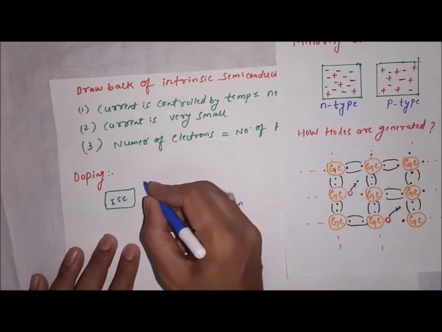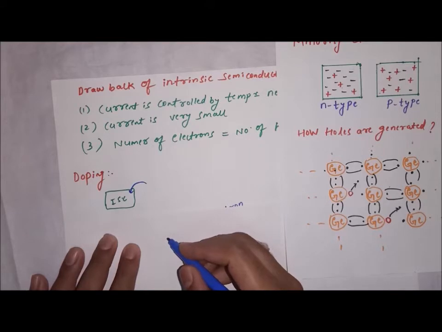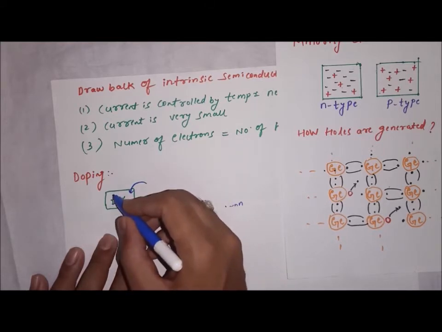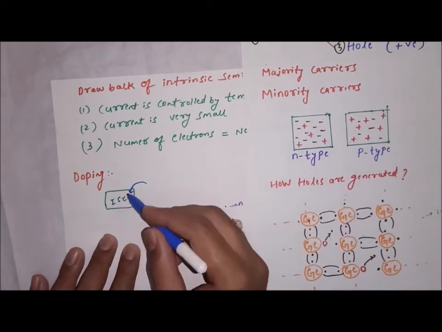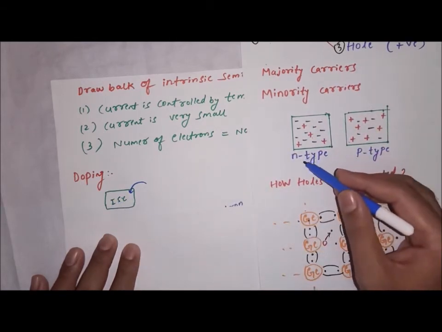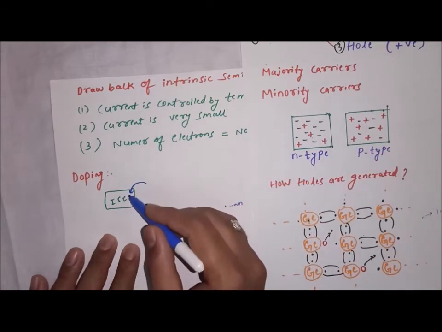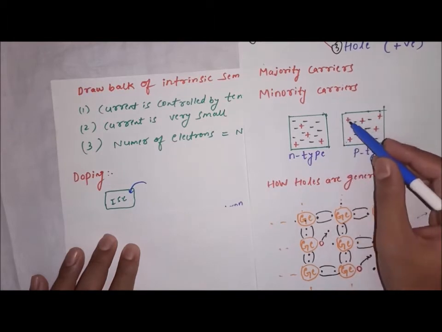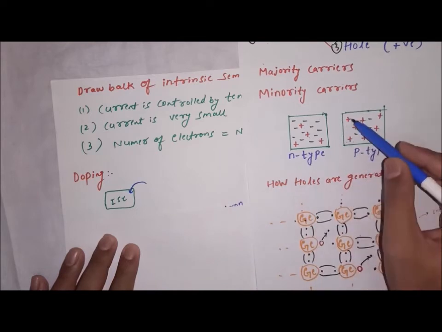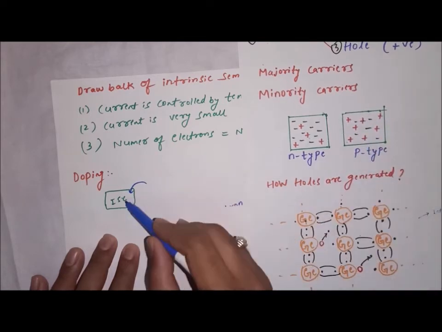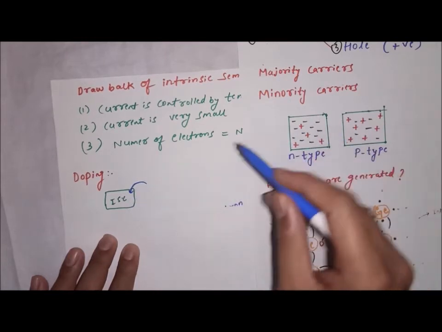If you just add some electrons to it, then what happens? The electron number increases, that is, negative charges increase. Then such a type of semiconductor becomes an N-type semiconductor. Suppose you add more holes to it, then it becomes a P-type semiconductor. That is, the more holes you add, the more it becomes P-type. If you add more electrons, then it becomes N-type.